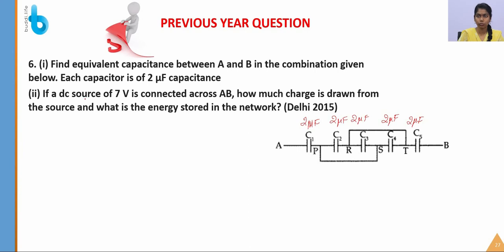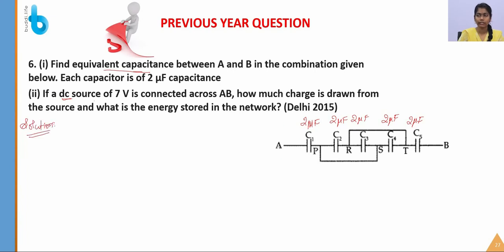You have to find the equivalent capacitance for the circuit. The second part of the question is, if a DC source of 7 volt is connected across AB, how much charge is drawn from the source and what is the energy stored in the network? Okay students, let's solve this question.